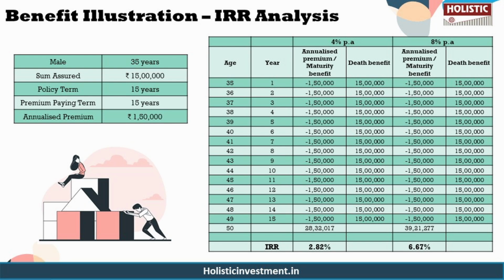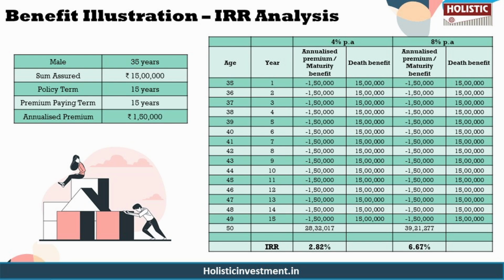The projections are based on assumed investment returns of 4% and 8%. So these are just to show you the worst and best case scenario. They are neither guaranteed nor indicative of the maximum or minimum returns possible under this policy. This is simply for an example purpose to give you a better idea.